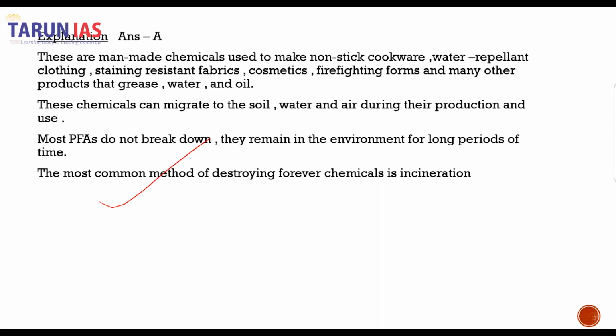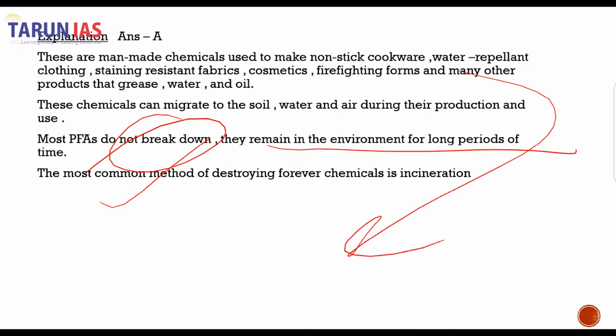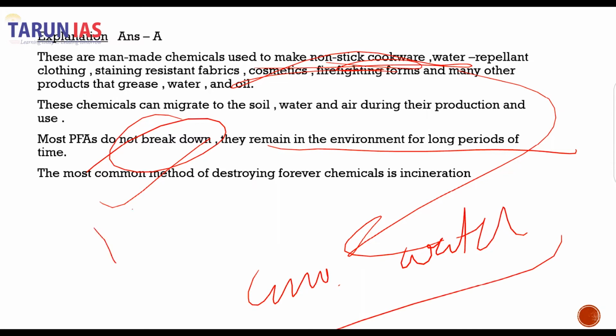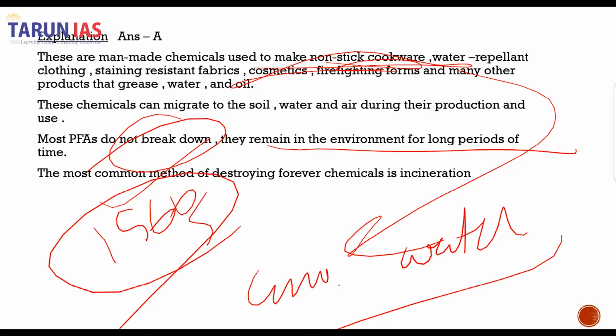So these forever chemicals do not break down and they remain in the environment. Recently, they have been in the news because they are used for manufacturing non-stick cookware. They were found in the environment, in water, etc. When they were discovered in the 1960s, they made a revolution in cookware, because they were known in the manufacturing of non-stick pans, etc.